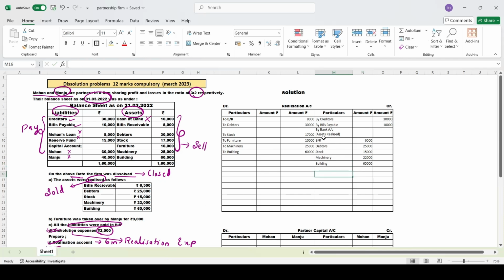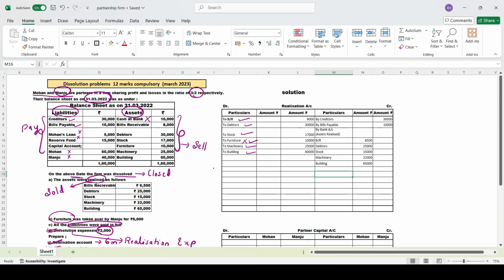But once you have sold all this, you have to cross-check whether you have sold all the assets or not. We have bills receivable, sold for 6,500. Yes, completed. Debtors sold for 25,000, completed. Stock sold, yes. Furniture sold? No, furniture you have not sold. Machinery sold, yes. Building sold, yes. But you see over here, furniture was taken over by Manju. Manju is taking the furniture.